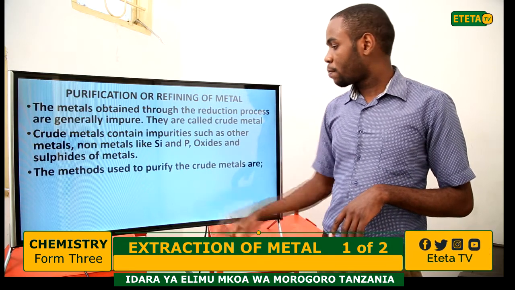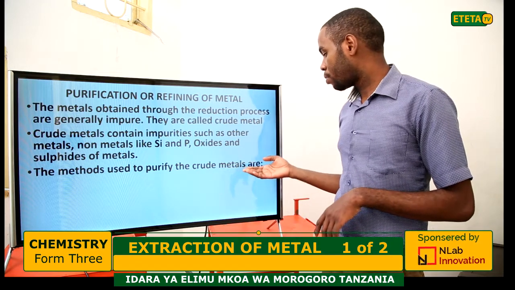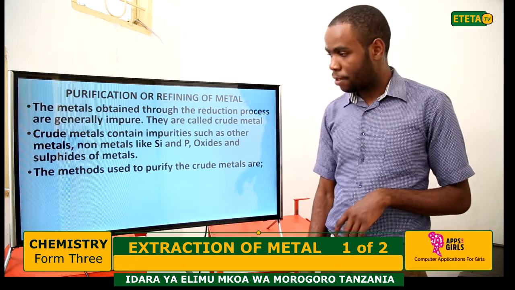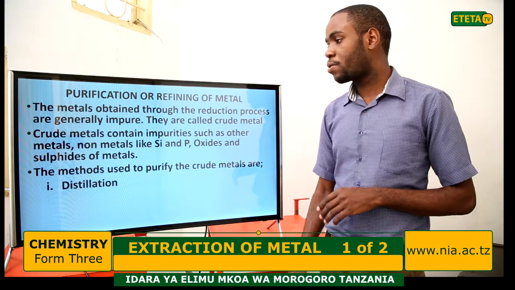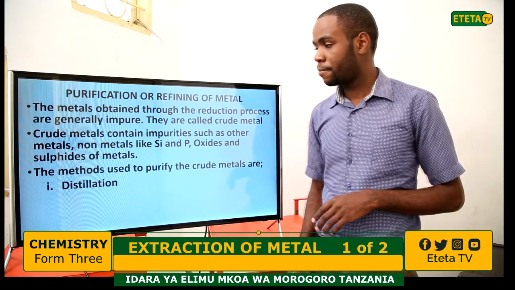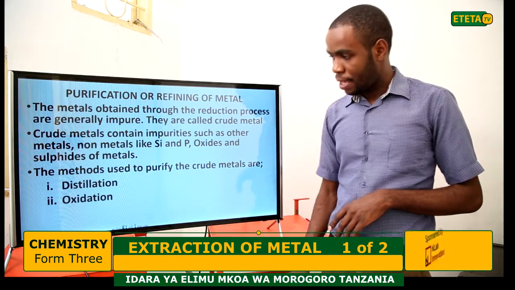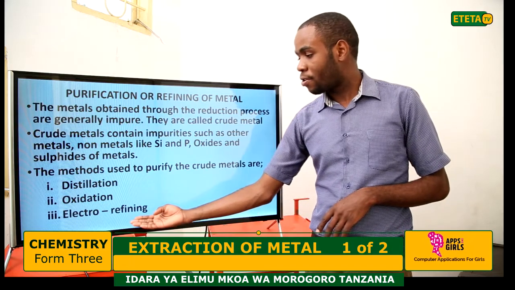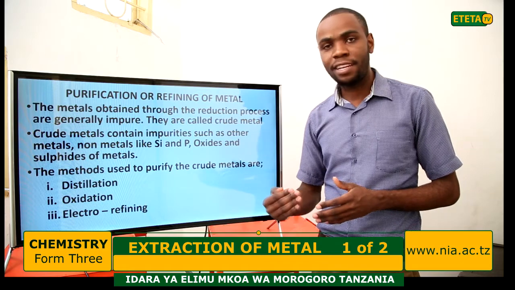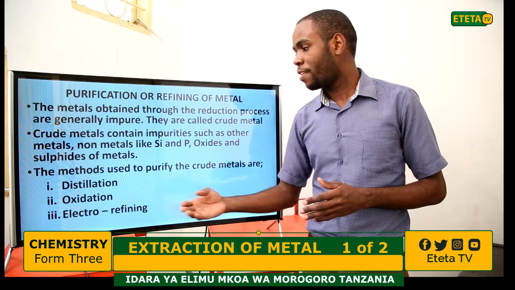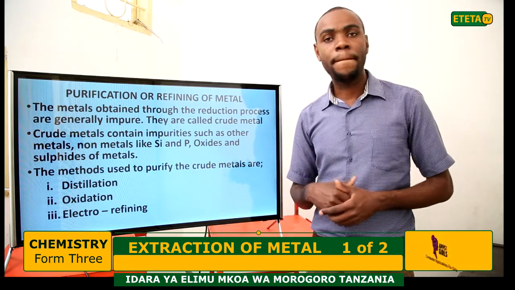The methods used to purify crude metals are, first, distillation; second, oxidation; and the last one, electro-refining.